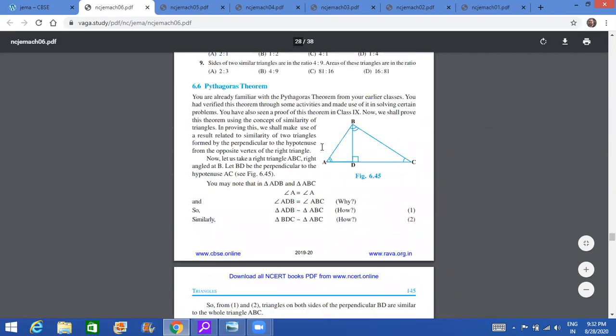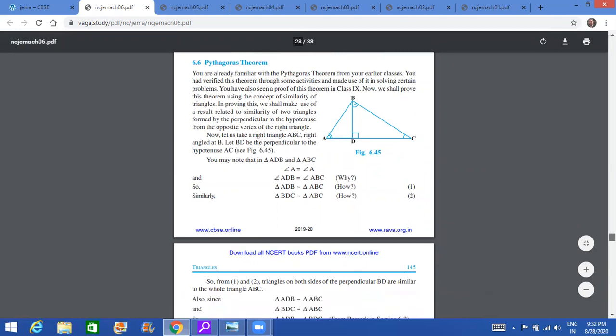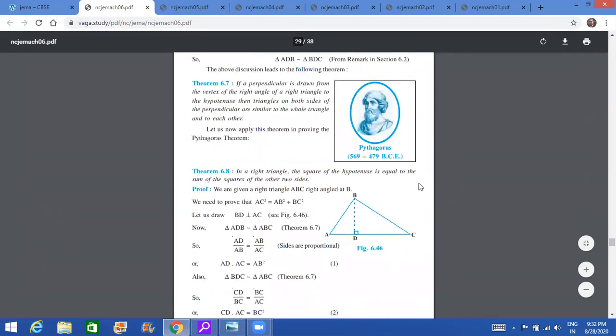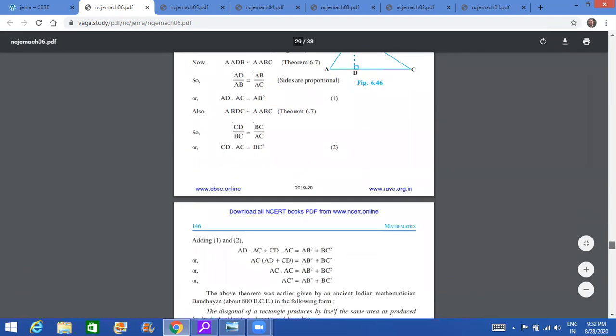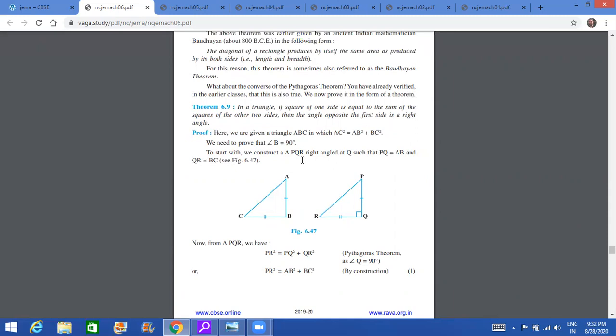Pythagoras theorem is very much there. So you have two theorems in this chapter. One is the basic proportionality theorem and one is the Pythagoras theorem. And again, the converse of the Pythagoras theorem is cancelled. Okay, the converse of the Pythagoras theorem is cancelled. So again, that does not mean that problems based on it will not come. It only means that the proof will not come, but you should know what it means.